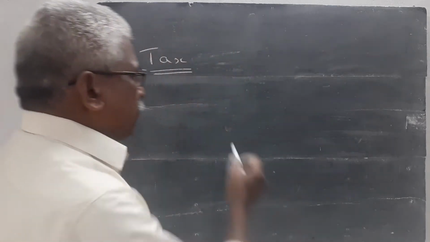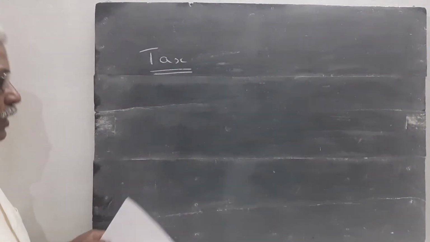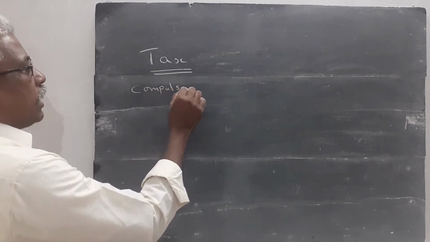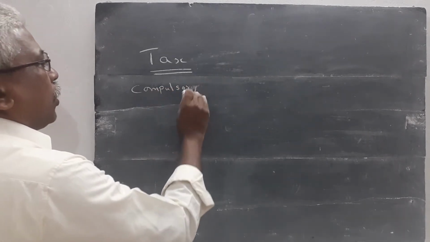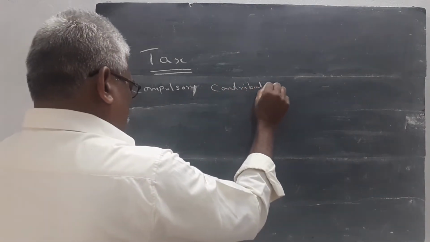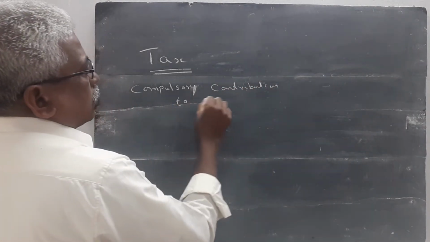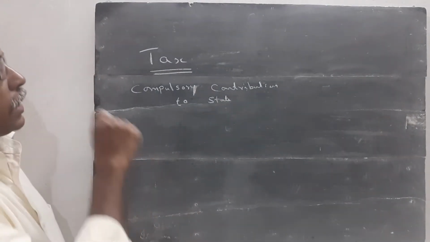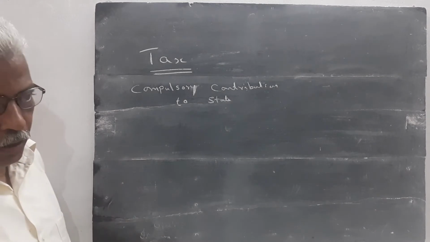So, first we study about what is tax. Tax is a compulsory contribution to the state.